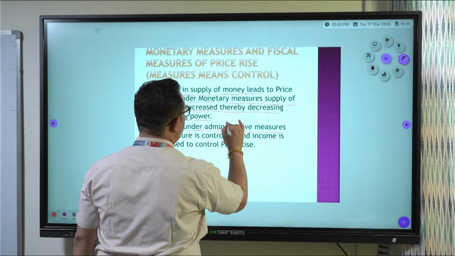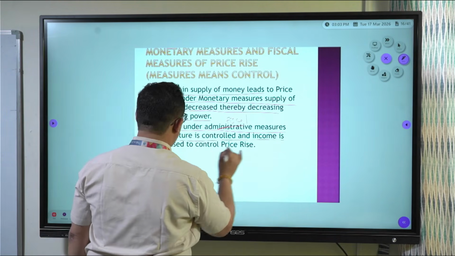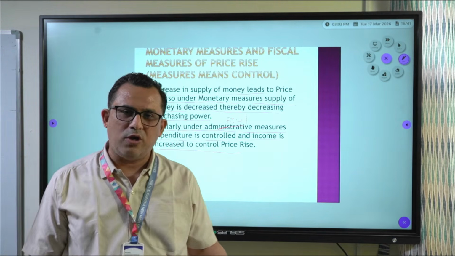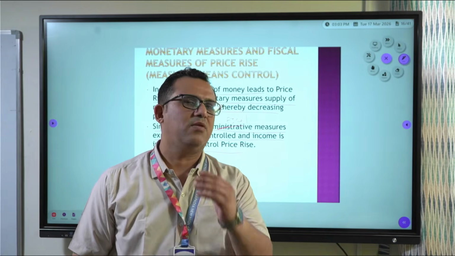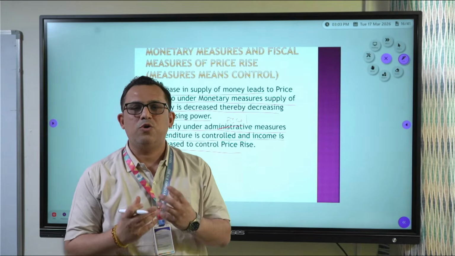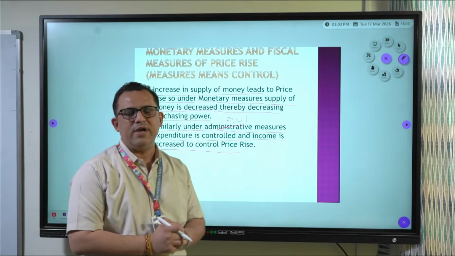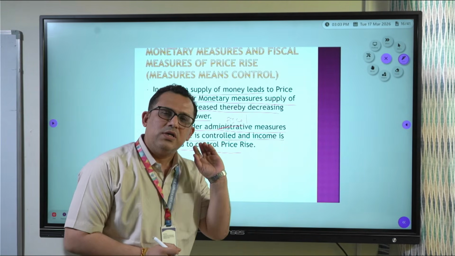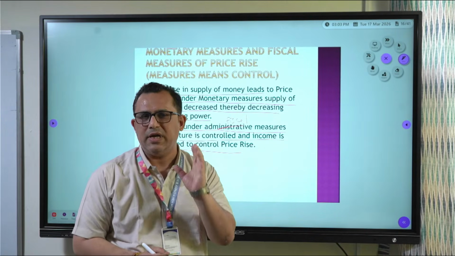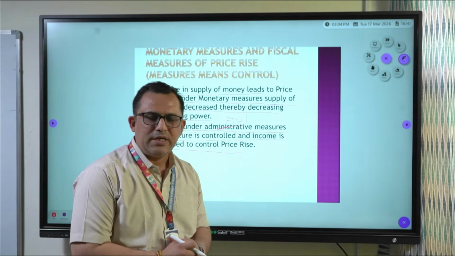Similarly, under fiscal measures, expenditure and income are controlled by the government so that deficit does not take place and price rise comes under control. So that is a fiscal measure. Fiscal is related to controlling of income and expenditure. And monetary measure is all about decreasing supply of money. And if it is a factor, it is related to increasing supply of money.